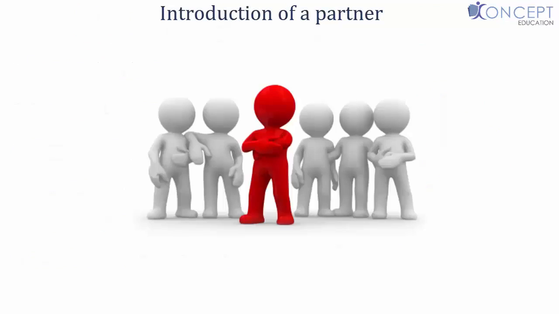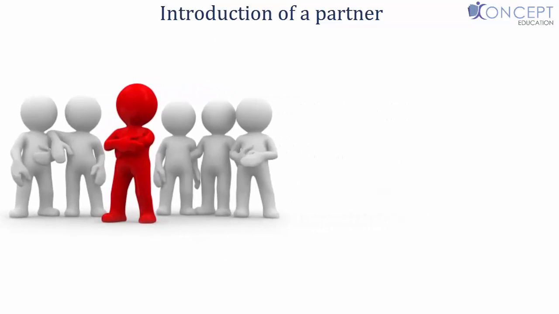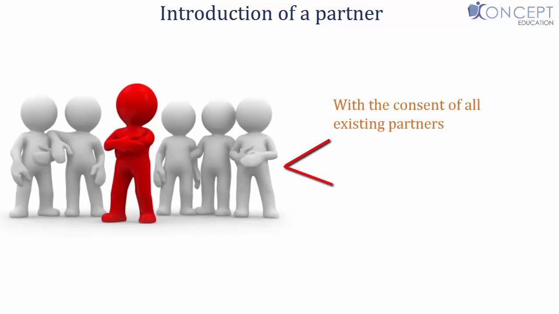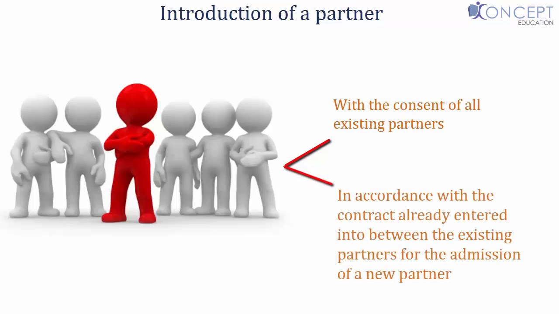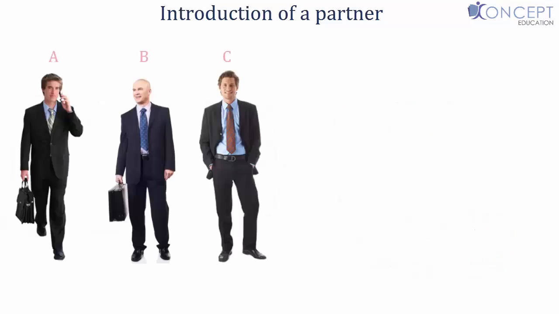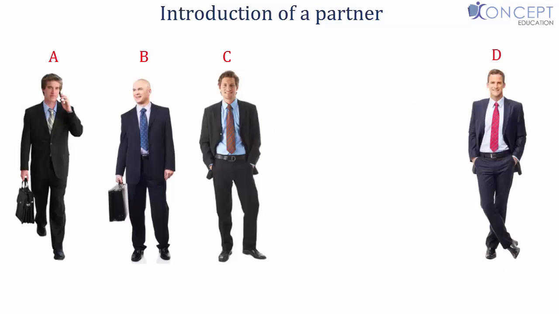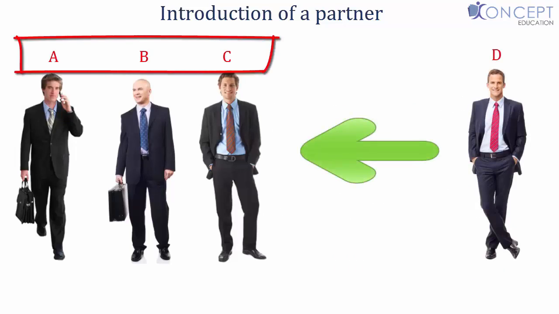Now let's look at what happens when we introduce a new partner into the firm. For that, first let's understand how we introduce a new partner into the firm. There are two ways of doing it. The first is with the consent of all the existing partners, or second is in accordance with the contract already entered into between the existing partners for the admission of a new partner. Suppose A, B, and C were partners for 5 years. Well, a new partner D can join if all of A, B and C agree to this. So this is the first way of adding a partner.